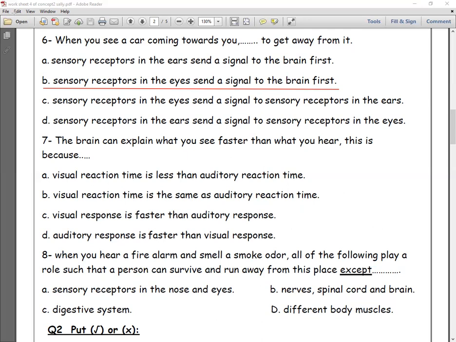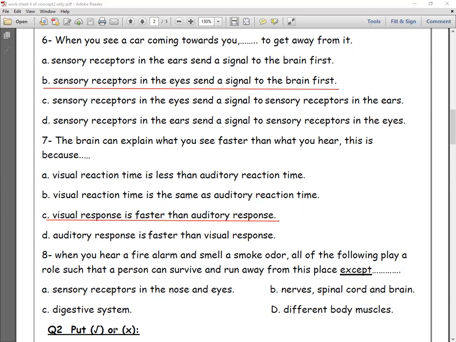Visual response is faster than auditory response. For sure, our visual response, our eyes, is faster than our ears. Okay.